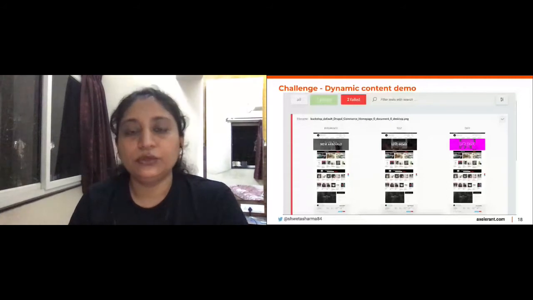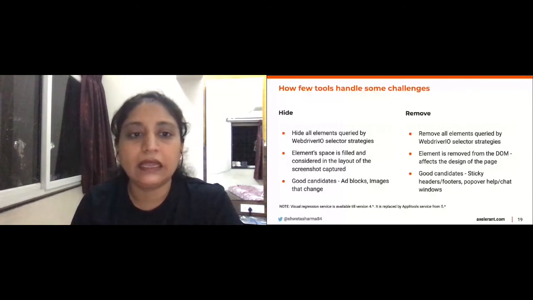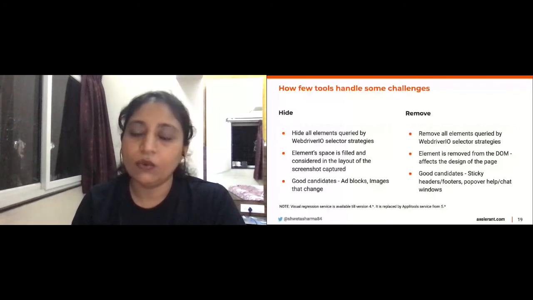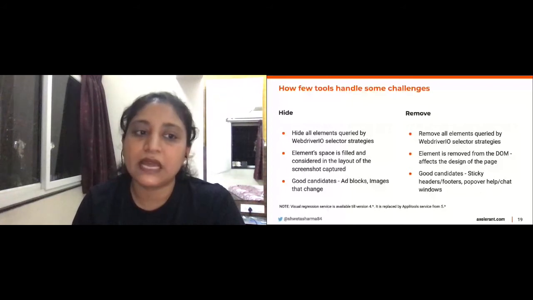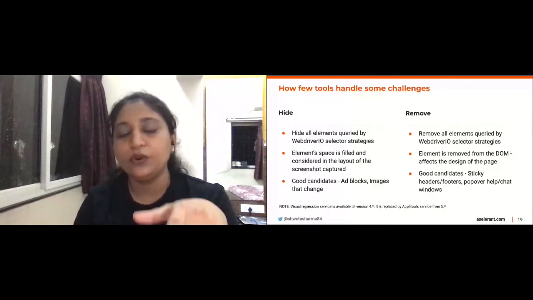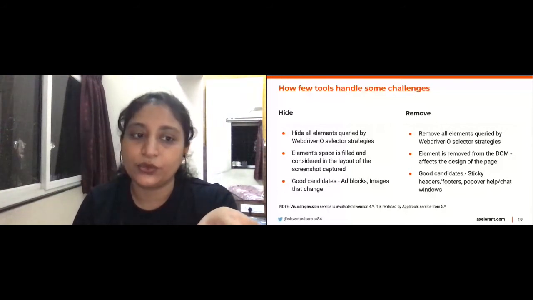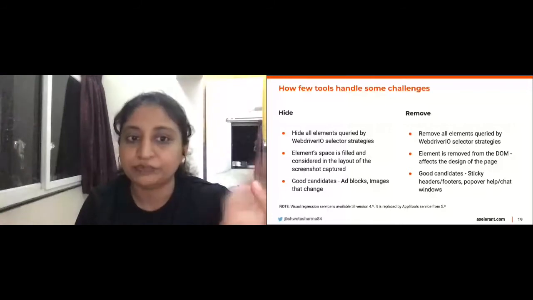The majority of tools handle this with a hide and remove strategy. So what does hide really do? We just need to specify the CSS selector for the components that we want to hide, and it fills up that element's space so that the layout is not disturbed. What would be good candidates for the hide strategy? Ad blocks, and images that change, like the slideshow we just saw.